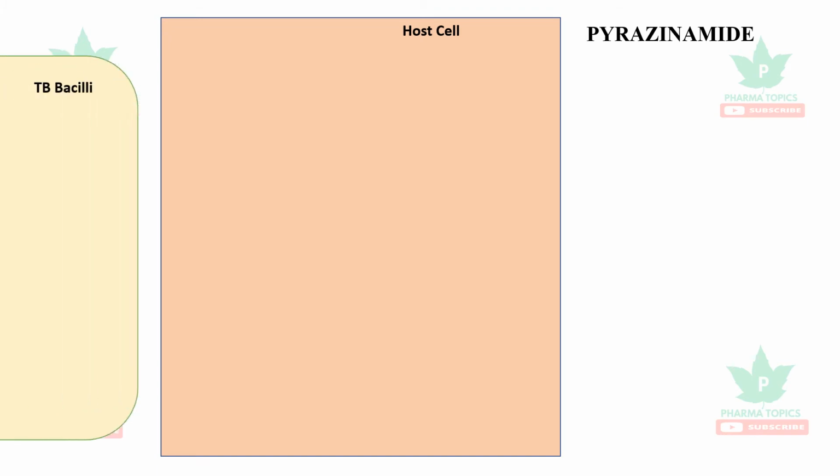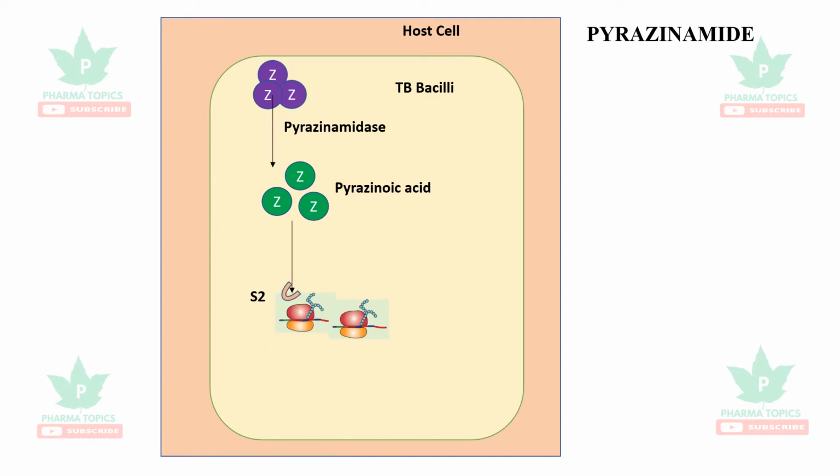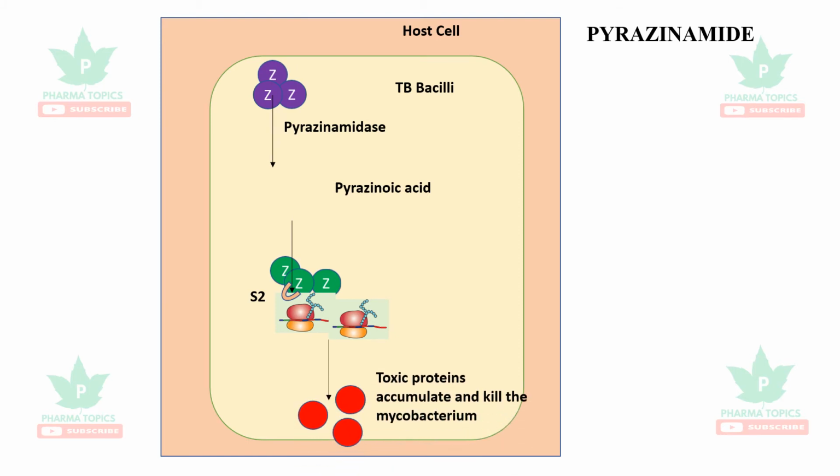The next drug is pyrazinamide. In a host cell infected with the TB bacilli, the pyrazinamide enters into the TB bacilli with the help of pyrazinamidase, an enzyme present in the TB bacilli. It gets converted to pyrazinoic acid. The pyrazinoic acid binds with the S2 subunit of the ribosomes, and it leads to production of toxic proteins that